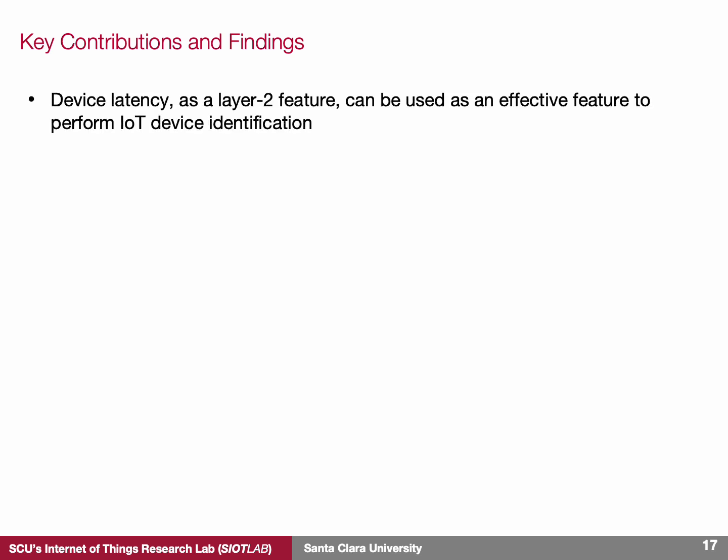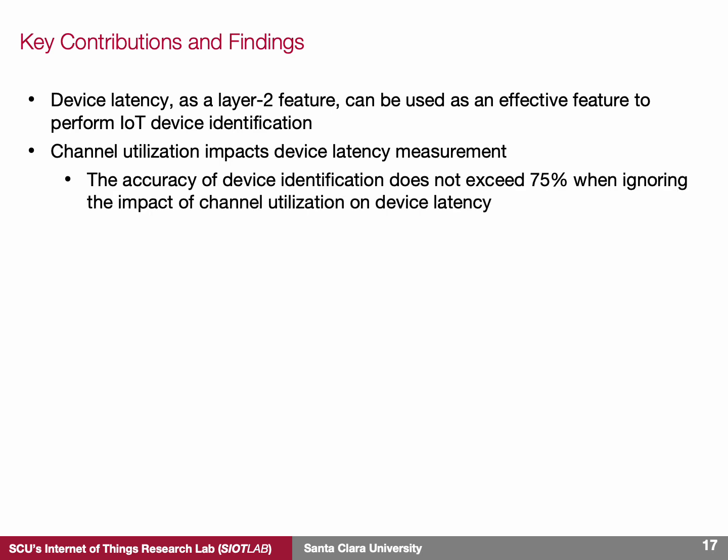In summary, this presentation highlighted the importance of accurately identifying IoT devices as a critical step towards improving network security and management. We demonstrated that device latency as a layer 2 feature can be an effective tool for IoT device identification. However, channel utilization has a significant impact on the accuracy of latency measurements. Machine learning algorithms that do not account for this impact struggle to accurately identify IoT devices in dynamic wireless environments. Without considering channel utilization, the device identification accuracy remains below 75%.